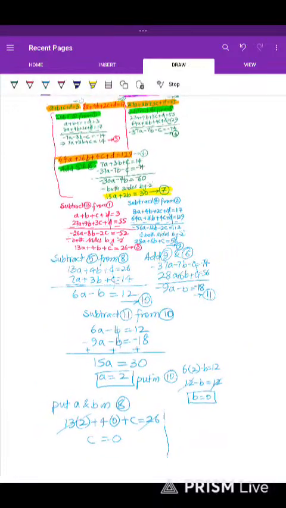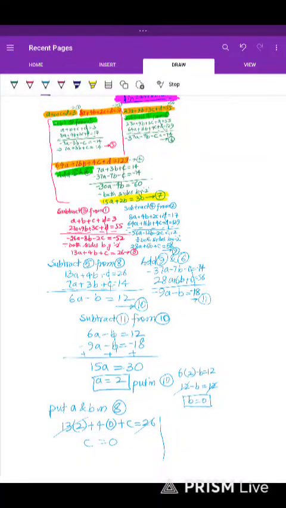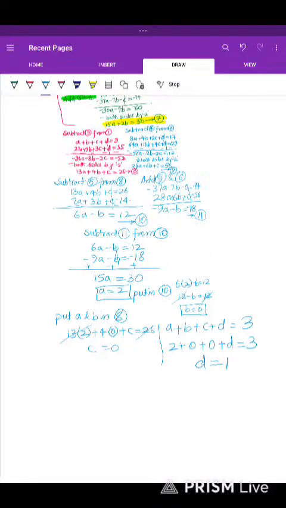So we can use the initial equation now, where it is written A plus B plus C plus D is equal to 3. So what is A? 2. What is B? 0. What is C? 0. What is D? So D will be 1. D is equal to 3, 2 is subtracted on the other side, 1. So all A, B, C, D are found, and Tn will be written now.